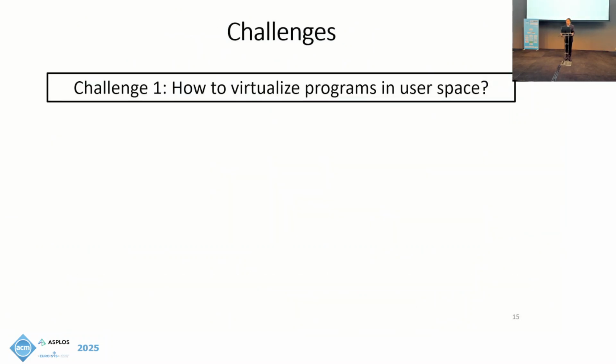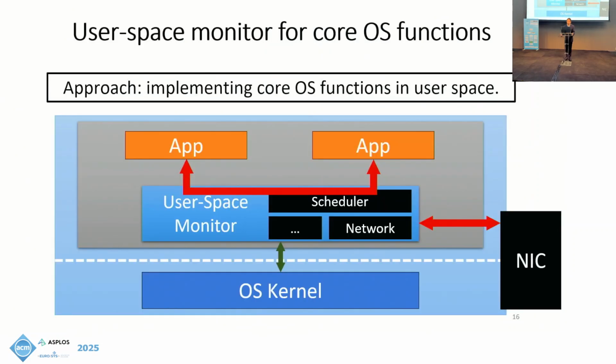We have a few challenges to address to achieve our approach. The first one is, how can we virtualize multiple Linux programs in the same address space in user space? To address this challenge, our approach is to implement core OS functions in user space, instead of depending on OS kernels for such functions. We implement a user space monitor for performance-critical functions related to process communication, such as scheduling and networking, and other common functions used by Linux programs, such as memory management and signal handling.